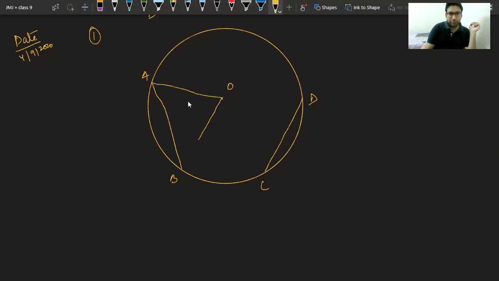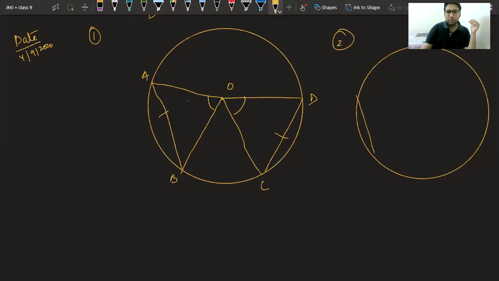So they both will subtend equal angle at the center. This was the first theorem that we have learned. If 2 chords are equal, they will subtend equal angles. We have seen its proof also. Its converse we have seen. Second theorem, similar to it,